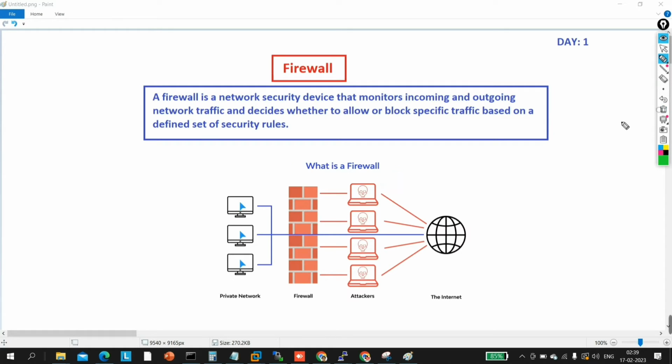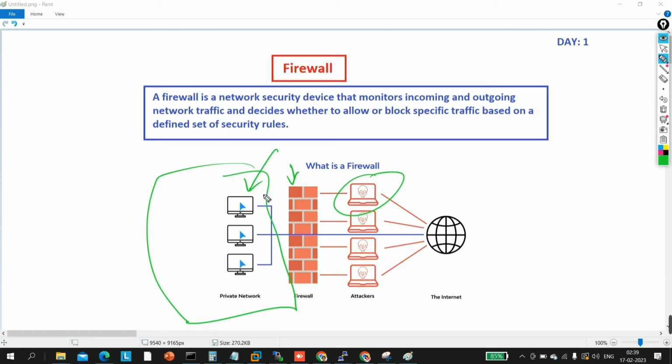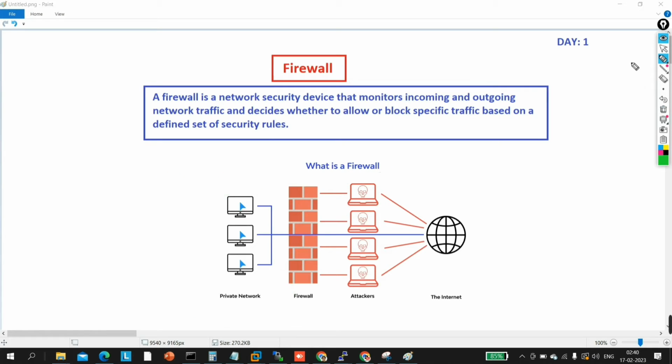So if this attacker wants to enter my private network, first of all this attacker has to deal with this firewall, yes or no? If this attacker is able to deal with this firewall, then only can the attacker enter your private network, your inside network, your trusted network. Okay, after that, may I ask you a question? Let me ask one question over here. The question is, which kind of pre-configured policies are there on a firewall, right? Which type of pre-configured policies are there?